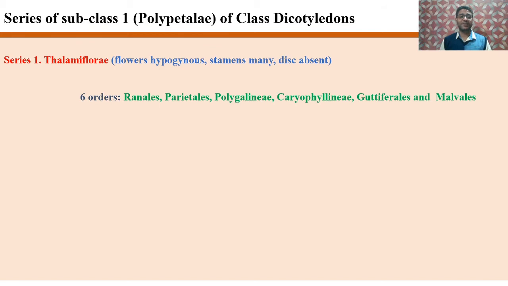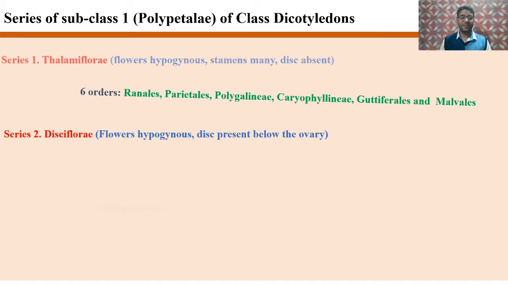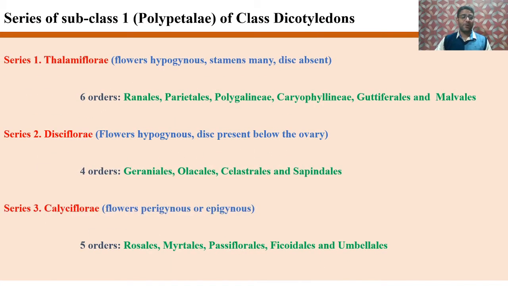Now coming to the first subclass of dicotyledons, that is Polypetalae. This class was further divided into three series, namely Thalamiflorae, Disciflorae, and Calyciflorae. In Thalamiflorae, the flowers were hypogynous and stamens were many and disc was absent. The Thalamiflorae was further divided into six orders, namely Ranales, Parietales, Polygalinae, Caryophyllinae, Guttiferales, and Malvales.